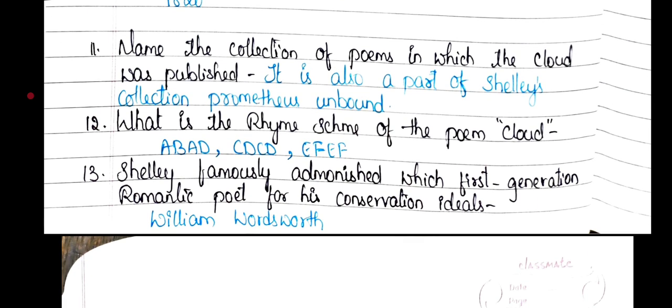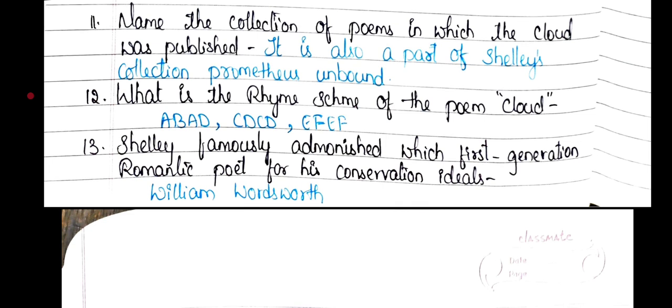12th question: what is the rhyme scheme of the poem The Cloud? A B A B C D C D E F E F. This is A B A B, not D, A B.